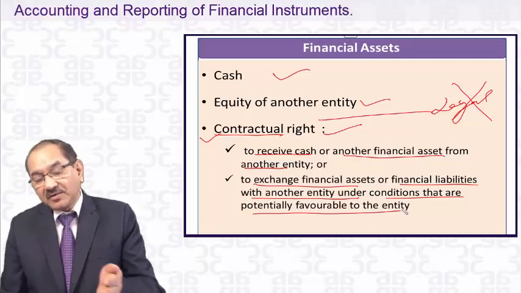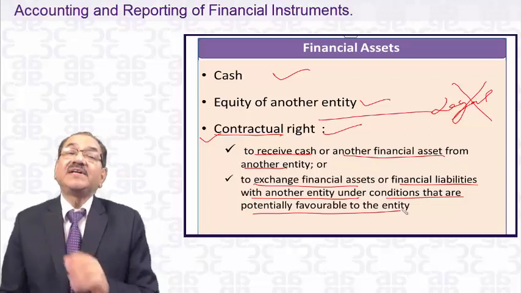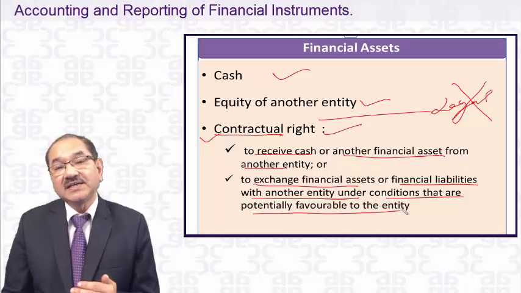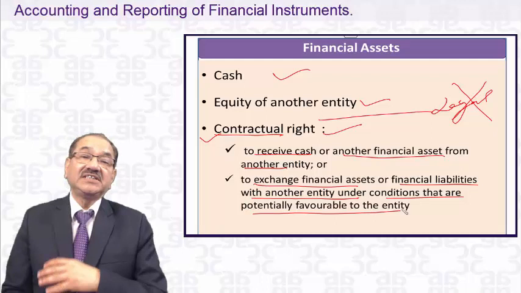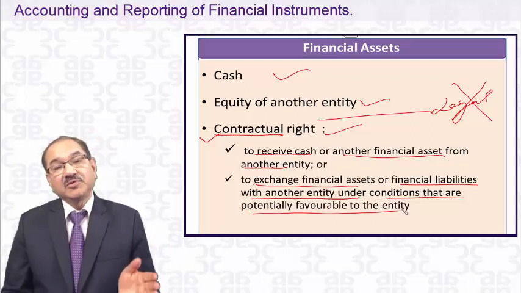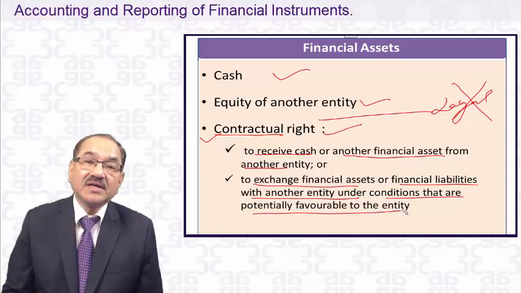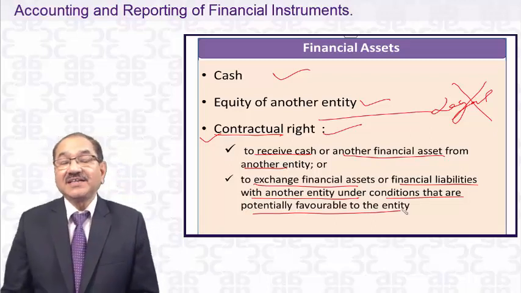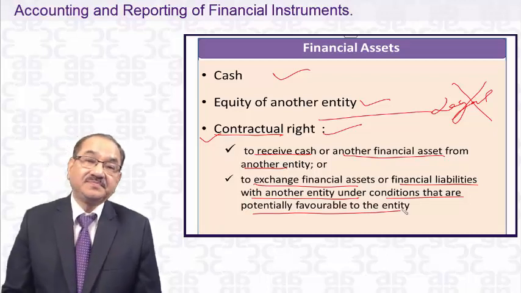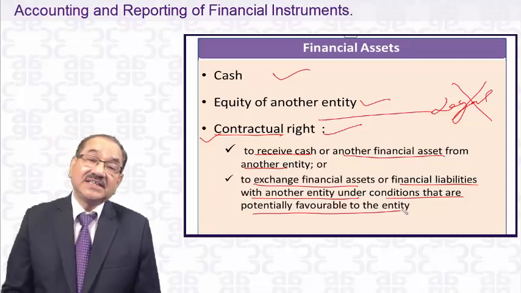Where this definition applies, it generally applies in the case of derivative instruments, the exchange of financial assets or financial liabilities with another entity. It may be due to certain restructuring of debts. Suppose it's a case of a bank that has given a loan to a customer, and that customer is not able to make a payment. The loan amount is 5 lakhs, the interest rate is 10%. They are not able to make the payment of that 5 lakhs. They are in distress.